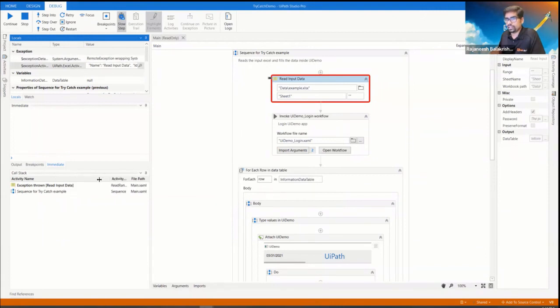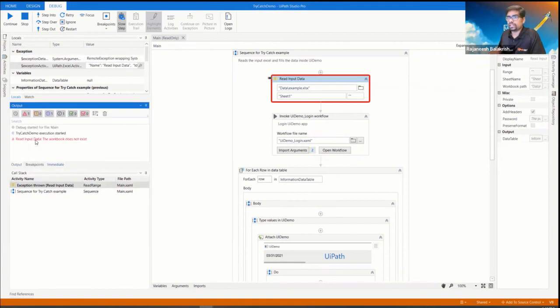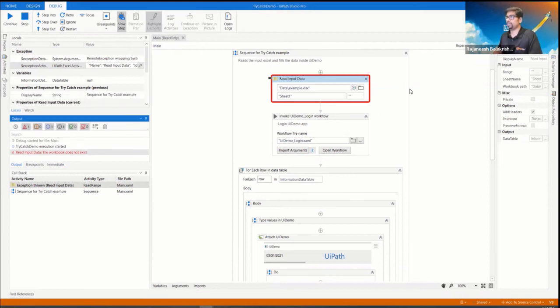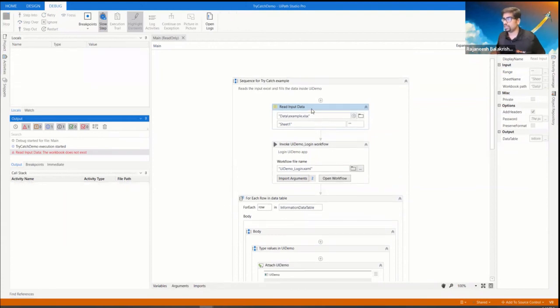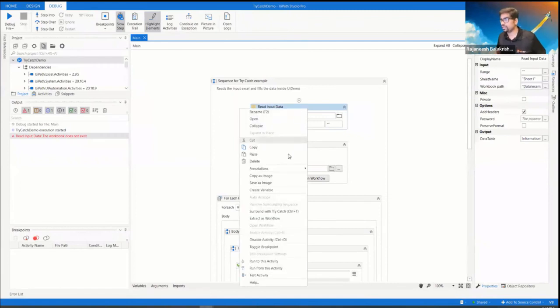You can also see in the call stack that it shows the parent sequence for try, and the exception is thrown. In the output, you can see the workbook does not exist. Or it may be an issue with the input as well, so some Excel issues. All these kinds we can handle. If you want to handle them, you need a try catch. We can see how to do that. You can either press Ctrl+T, or you can surround with try catch.